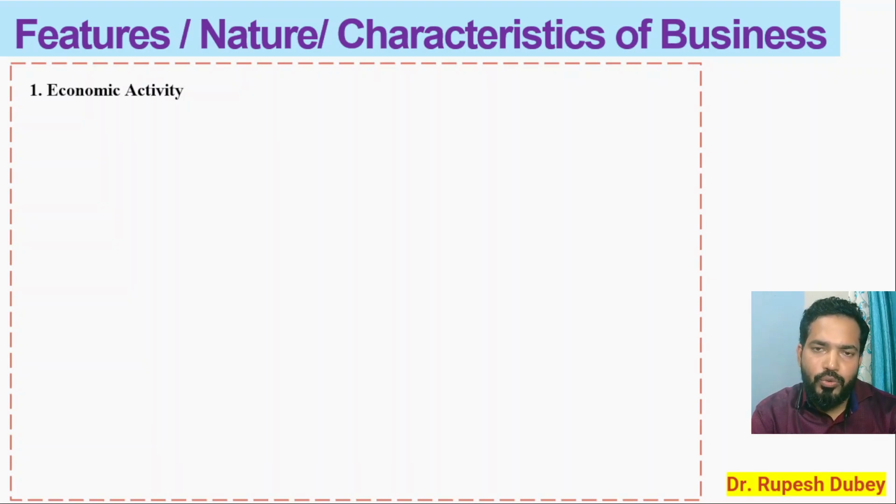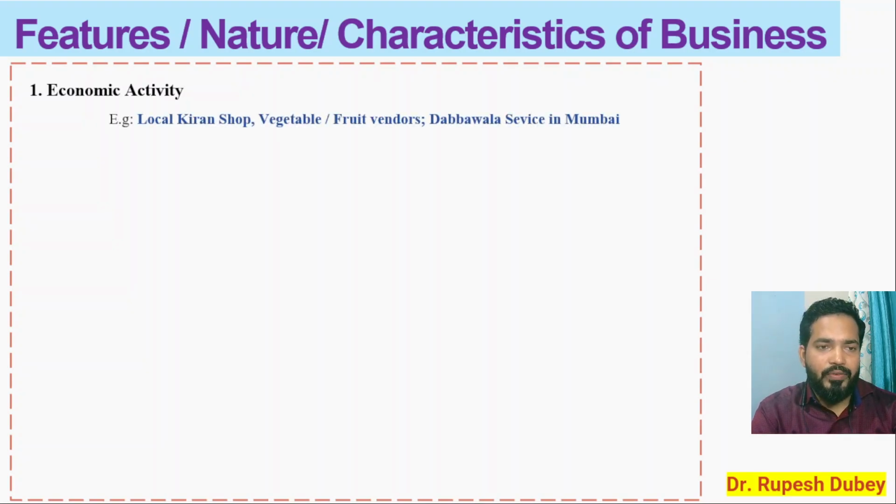In business, what kind of activity and work you perform, it may be production, it may be distribution, it may be a sale of goods. It's all related to satisfaction of needs and wants of the customer in exchange, where you are going to earn income, where you are going to earn profit. And that is why business activity is called economic activity, because in exchange you will earn certain money on a regular basis. So business is called economic activity.